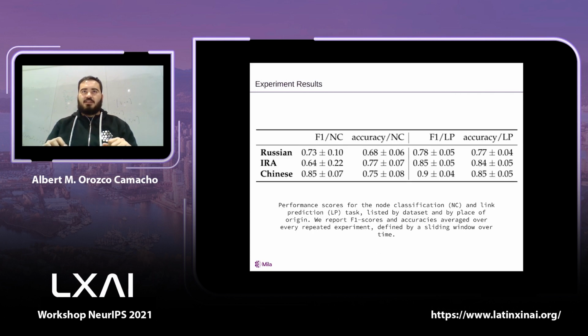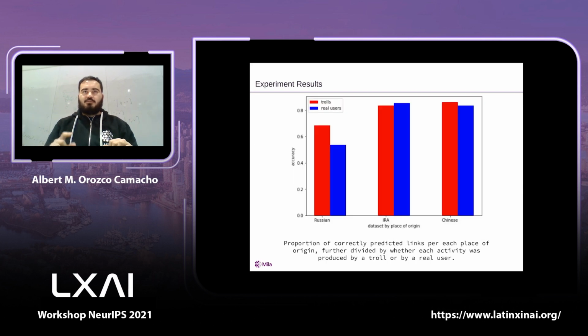Our ongoing experiments produce F1 and accuracy scores that we use to assess the performance of both parts of our proposed pipeline. We also present the proportion of well-classified links, separated by their node of origin, either trolls or real activities. Interestingly, the Russian and Chinese experiments suggest that trolls are indeed more predictable.